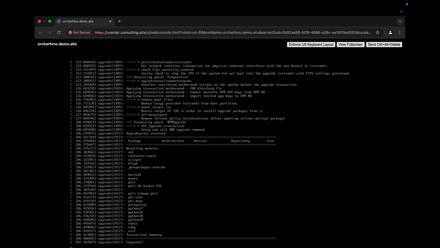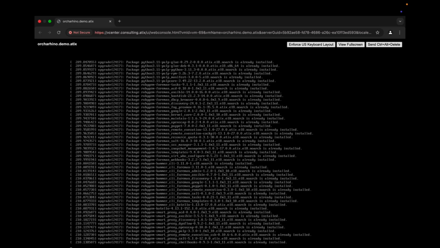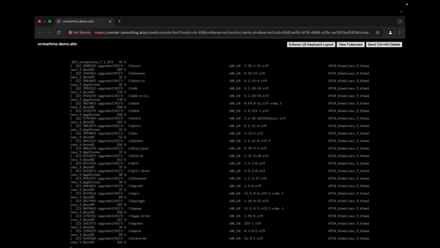In case you're curious, you can have a look at the console of your orcharhino server. So you can see here now the Leap upgrade is processed in the offline phase. This will take a few minutes, so don't be startled if it takes a bit longer. The server will eventually reboot, and then we can verify that everything went fine.